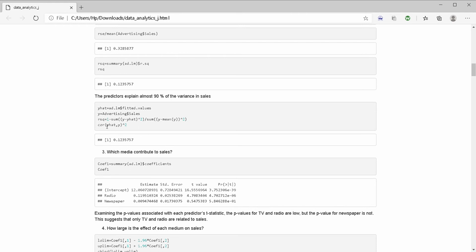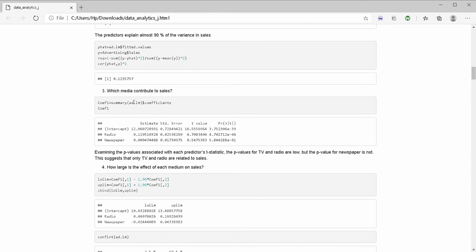This is a correlation between the fitted value and the y, the advertising sales, the sales column of the advertising data set. It comes out to be 0.1235. Now, which media contribute to the sales? Because there are three medias, we have to find out which media mostly contribute to the sales.